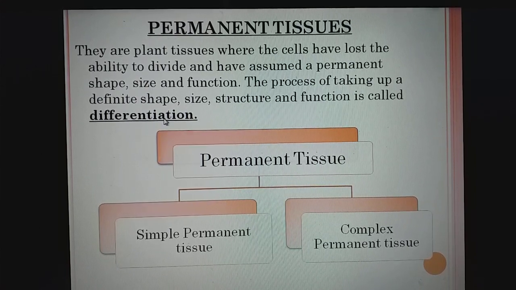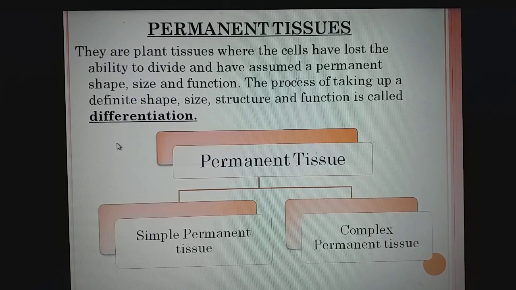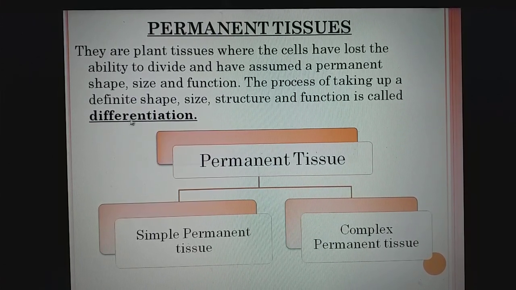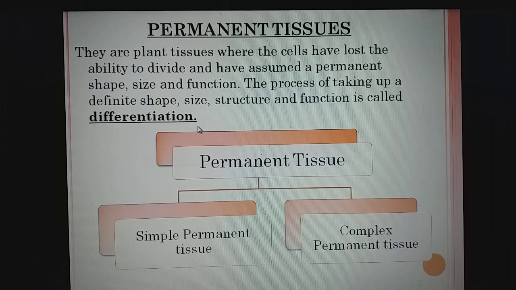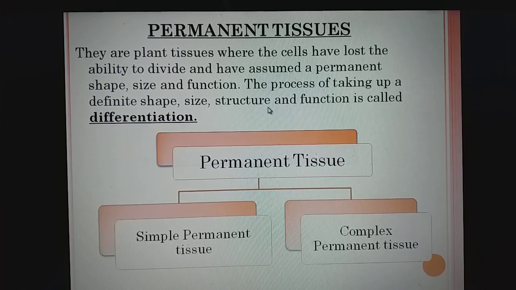So this question can be asked: what is differentiation? Already I have taught you that meristematic tissue which has lost the power of division is known as the permanent tissue. So the process of taking up a definite shape, size, structure and function when meristematic tissue loses the power of division, that whole process is known as differentiation.